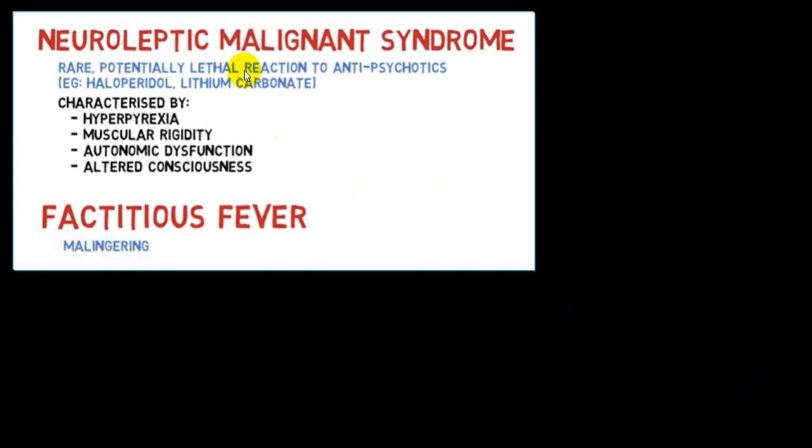Secondary to neuroleptic drugs, if the person is on haloperidol or lithium groups of drugs, they develop an elevated body temperature we call neuroleptic malignant syndrome. This is again a rare condition. Very frequently the person who is on antipsychotic drugs is more prone to it. So if a person says that he has a psychiatric disorder, he is on a certain group of drugs, and he gets an elevated body temperature, we put them into neuroleptic malignant syndrome. We'll be discussing it in detail.